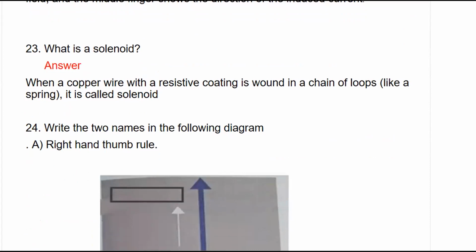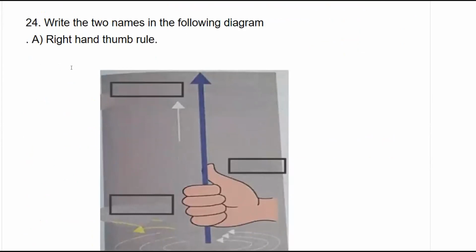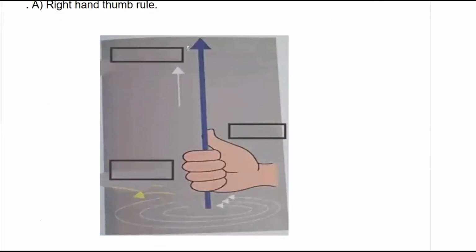Next is solenoid. What is a solenoid? We know that a copper wire wound in the form of chain of loop is known as solenoid. Next question is, write the two names in the following diagram. We know that this is the diagram of right hand thumb rule. So we know that this is the direction of electric field.